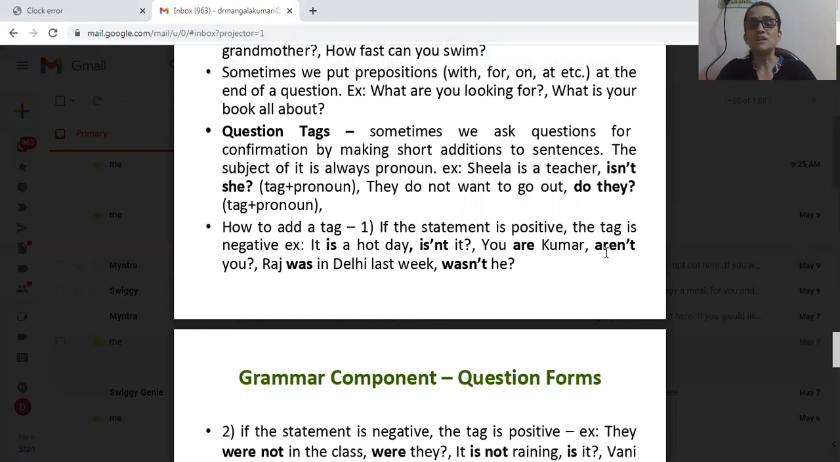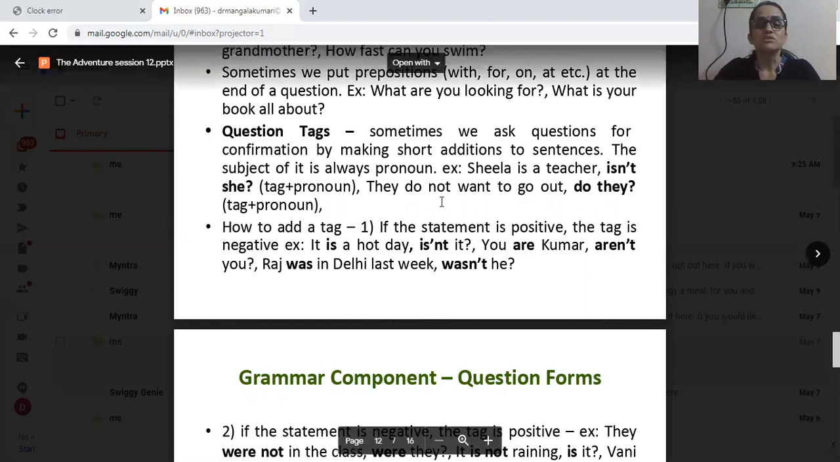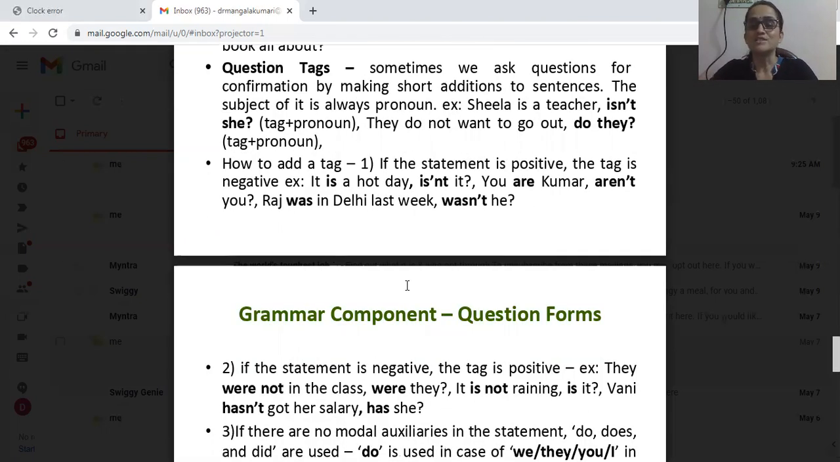Okay, second example, let us see. They do not want to go out, do they? Tag plus pronoun. These are the examples of question tags. Okay, so how to add these tags? There are certain rules to follow. Which are those rules? If the statement is positive, the tag becomes negative. Example: it is a hot day. It is a hot day is a positive sentence, and the tag should be negative, isn't it? Okay, it is a hot day, isn't it?